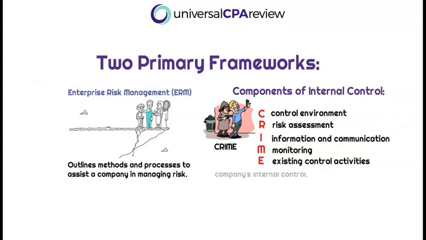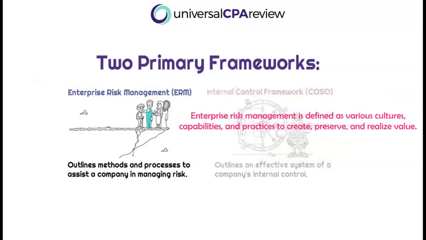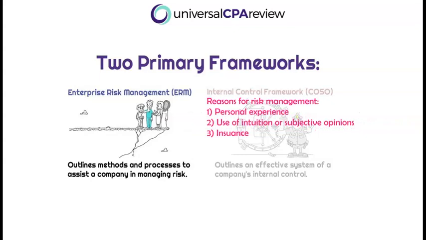So per the COSO framework, enterprise risk management is defined as various cultures, capabilities, and practices to create, preserve, and realize value. Okay, so this is going to be putting forth a set of plans that are directly related to various organizational performances so that we can better implement strategy for mitigating risk as it pertains to the overall strategy of that business. So some of the reasons why enterprise risk management would come into play would consist of what?